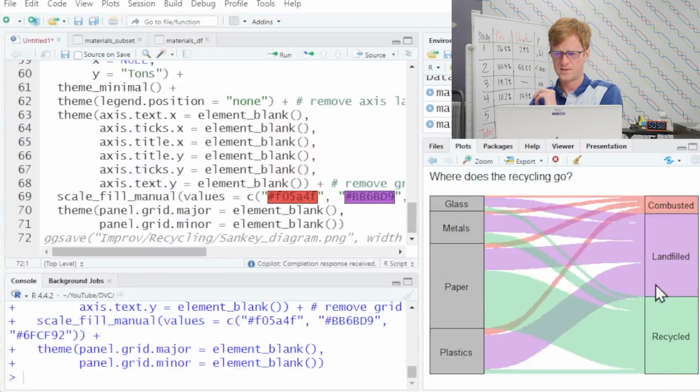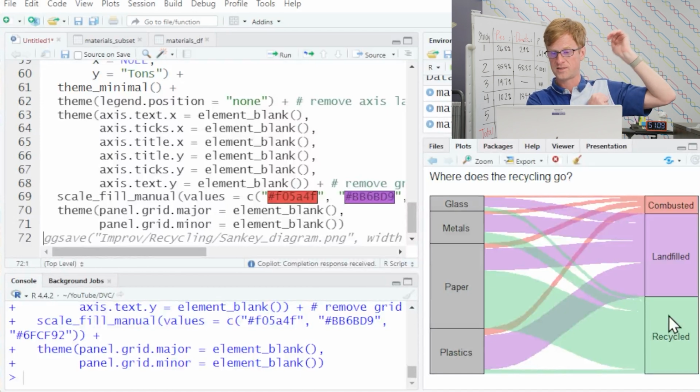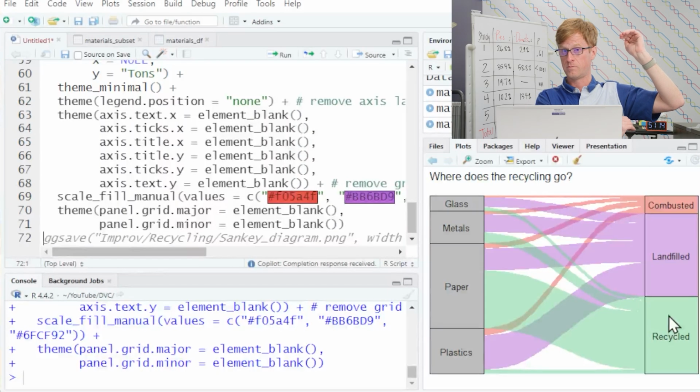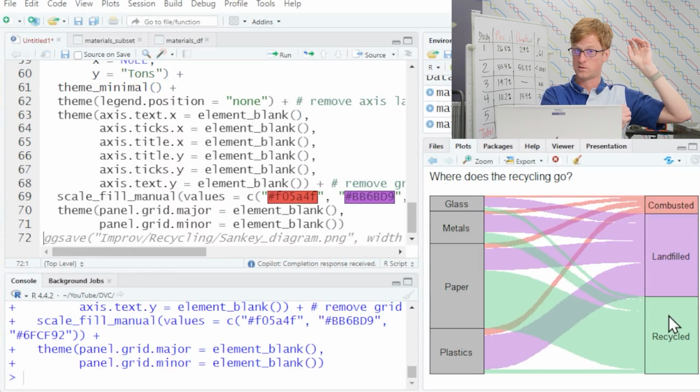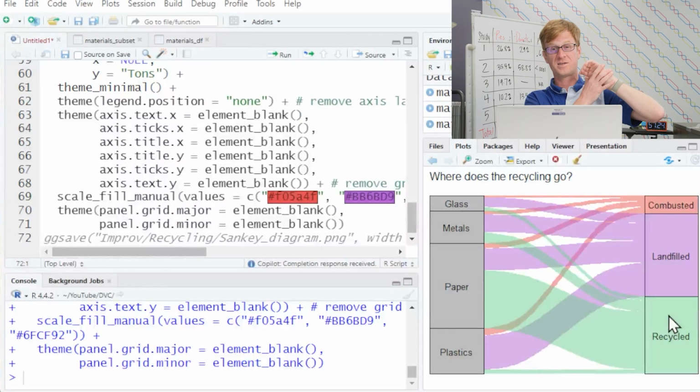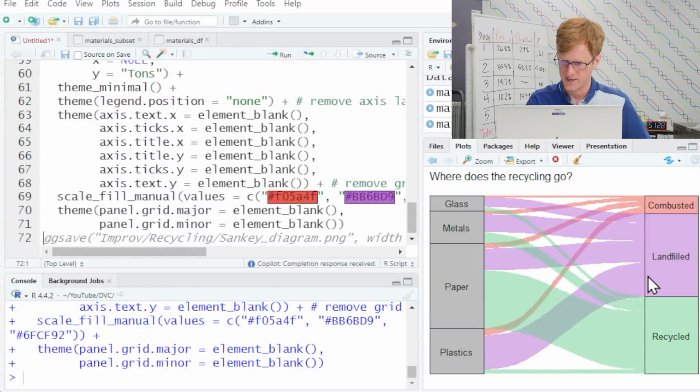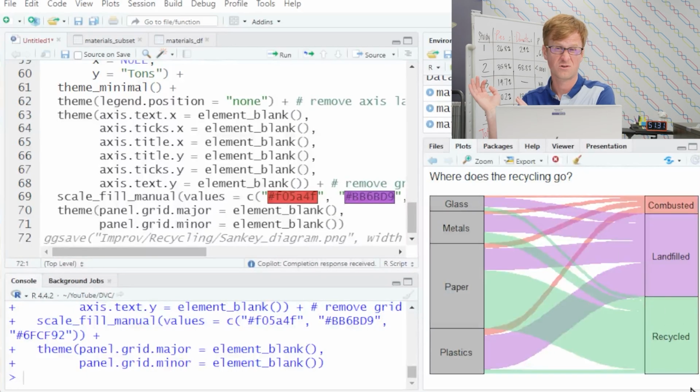So if we take this amount that's recycling, maybe a third overall gets put in a recycling bin, which is more than I expected. But I guess that's only of recyclable materials, so glass, metals, paper, plastics. So of those materials, maybe a third of them in the United States get put in a recycling bin, which was a little surprising to me. I thought it would have been less. But of those things, a lot of them end up in a landfill or somewhere else.